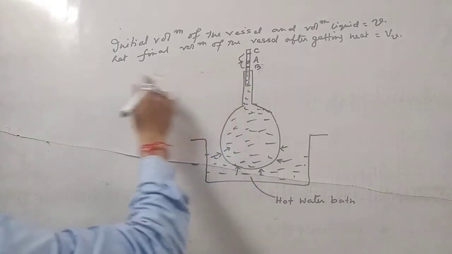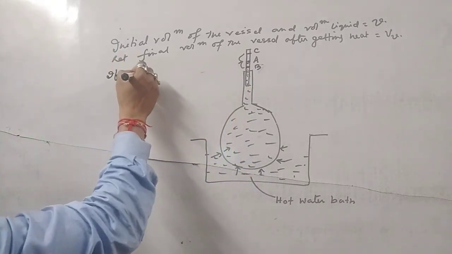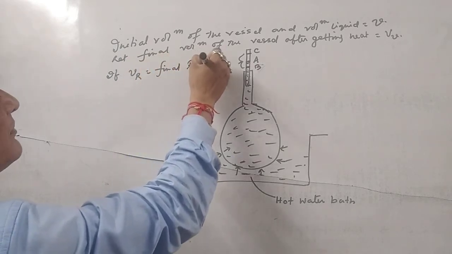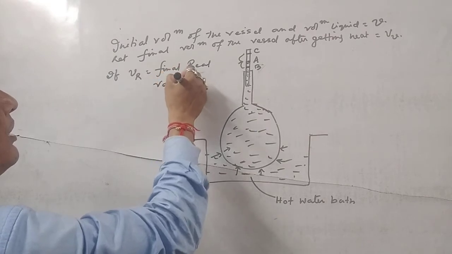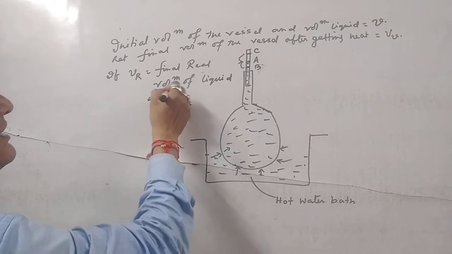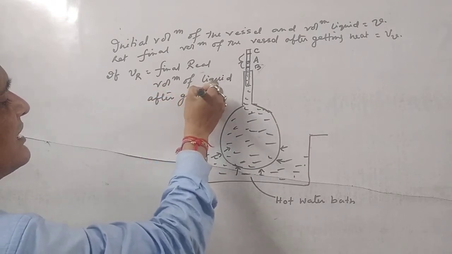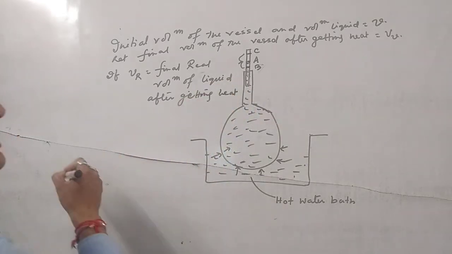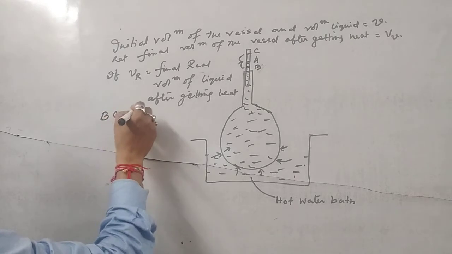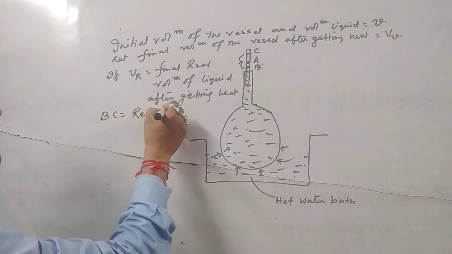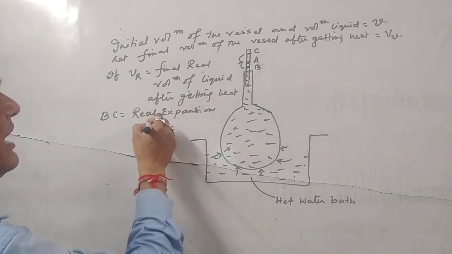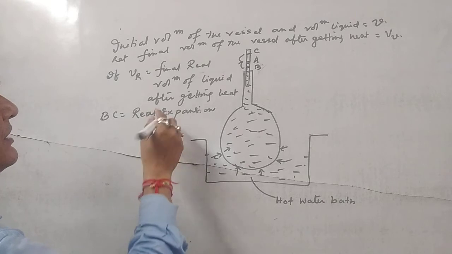If V suffix R is the final real volume of liquid after getting heat, then you can say this BC is equal to the real expansion of liquid.